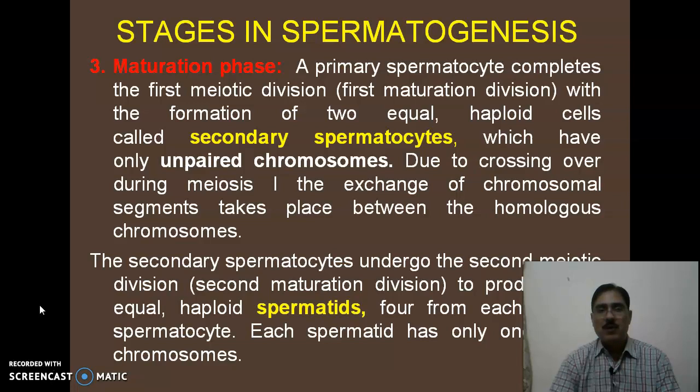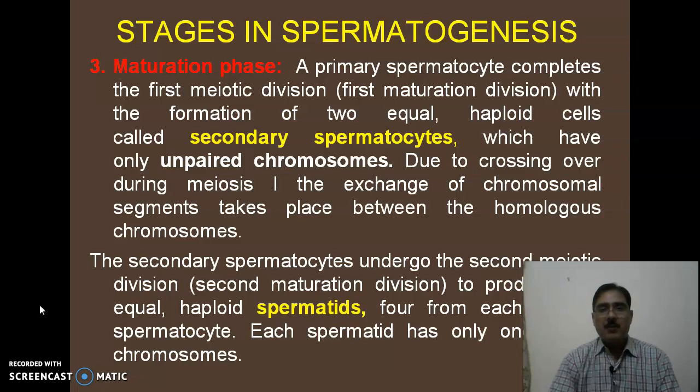Due to crossing over during meiosis first, the exchange of chromosomal segments takes place between the homologous chromosomes, which later on leads to variation among the individuals of a particular species.